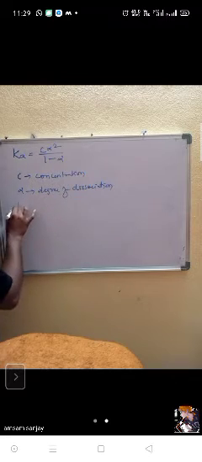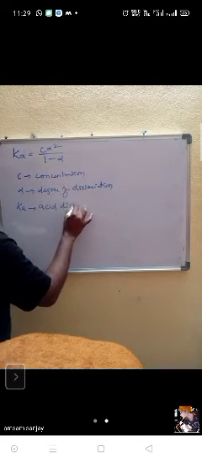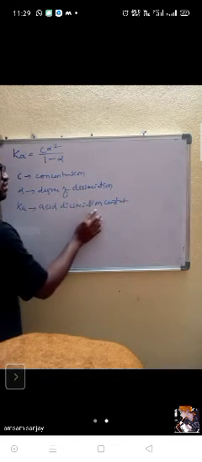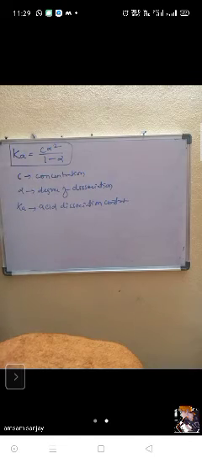Here Ka means acid dissociation constant. Why? Because acid dissociation means weak acid only, where dissociation takes place. What is the constant value while dissociation of weak acid? It means Ka is nothing but acid dissociation constant. You got my point? Ka is equal to C alpha square by 1 minus alpha.